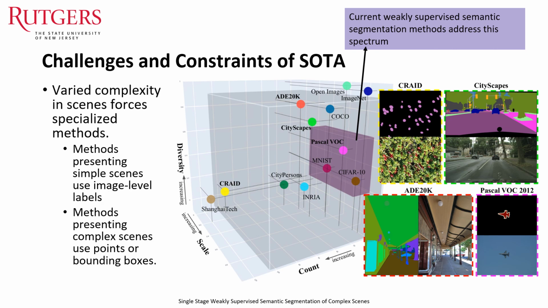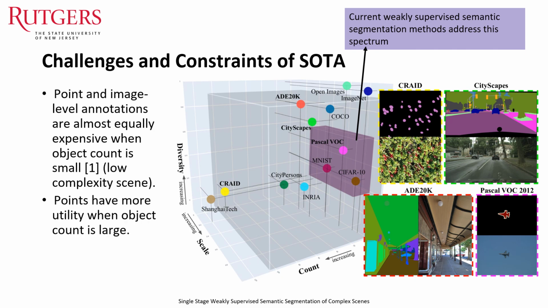Because of these vast differences in scene complexity and types for different datasets, methods are forced to specialize in specific areas. For example, a method that performs well on PascalVOC using image-level labels won't be able to perform well on CRAID segmentation datasets, and vice versa. So we have lots of methods that use image-level labels for low complexity scenes, and then we have other methods that use points and bounding boxes for more complex scenes.